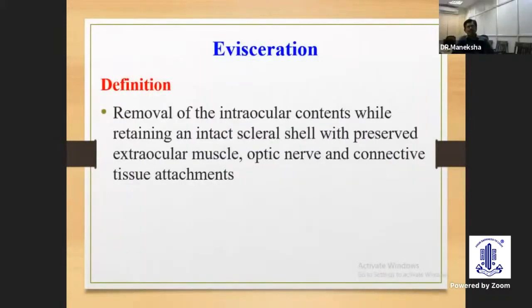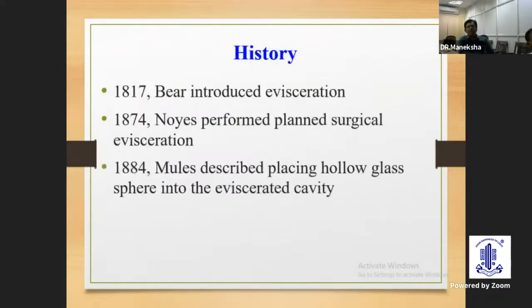The definition of evisceration is removal of intraocular contents while retaining an intact scleral shell with preserved extraocular muscles, optic nerve, and connective tissue attachments. Just a brief history about evisceration.